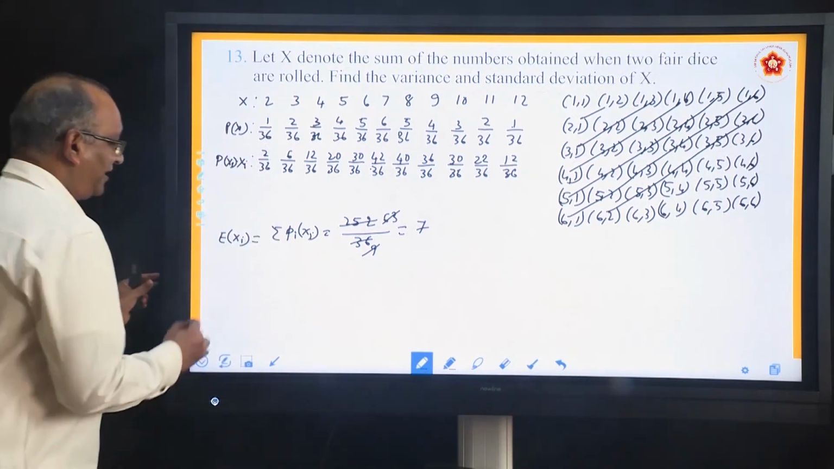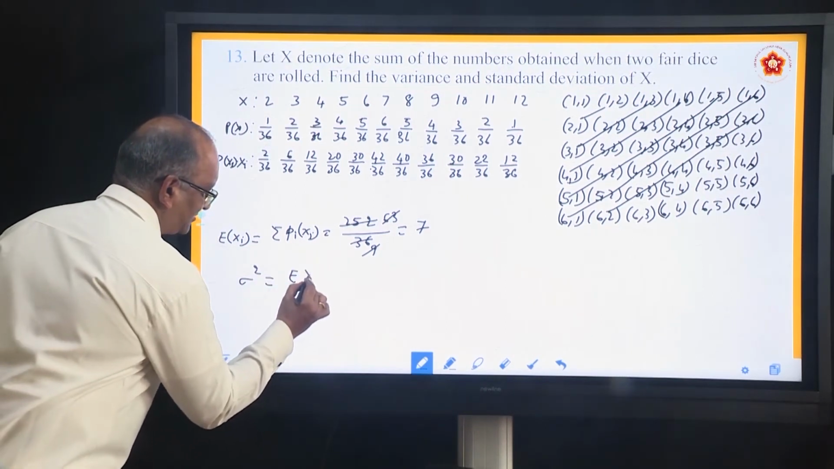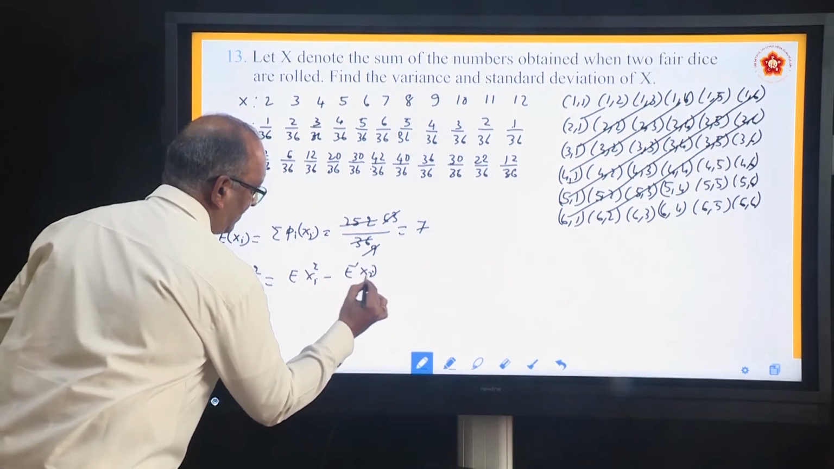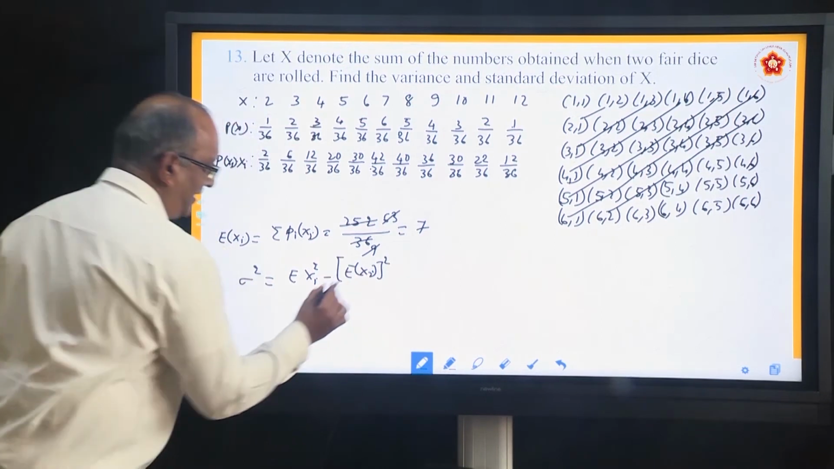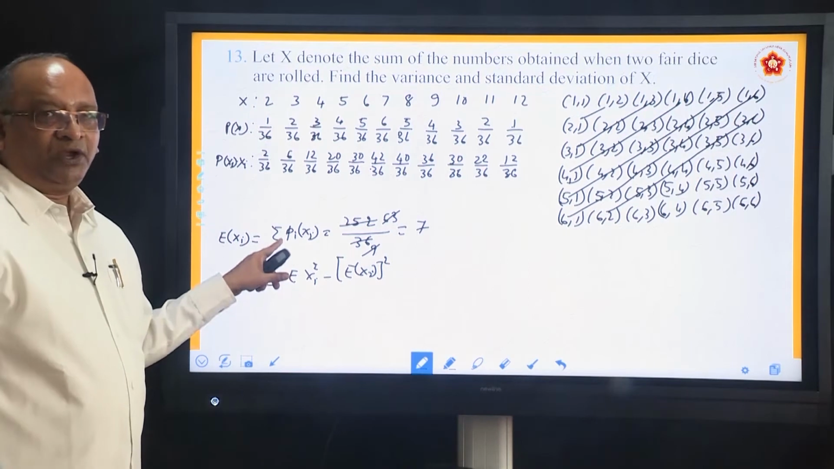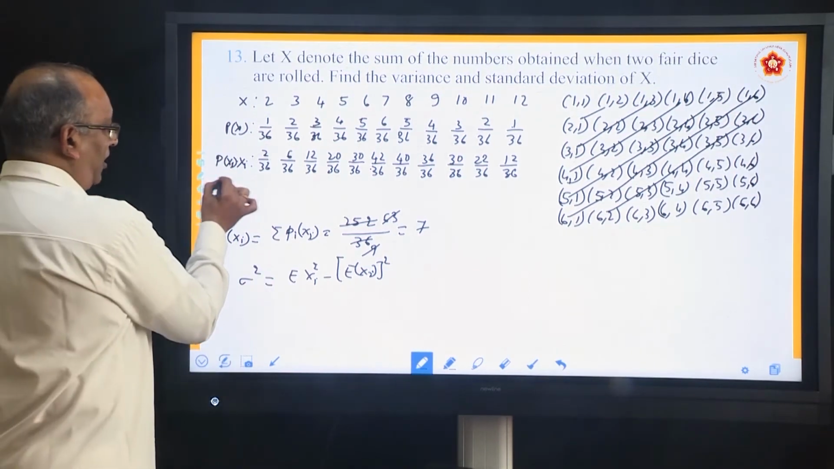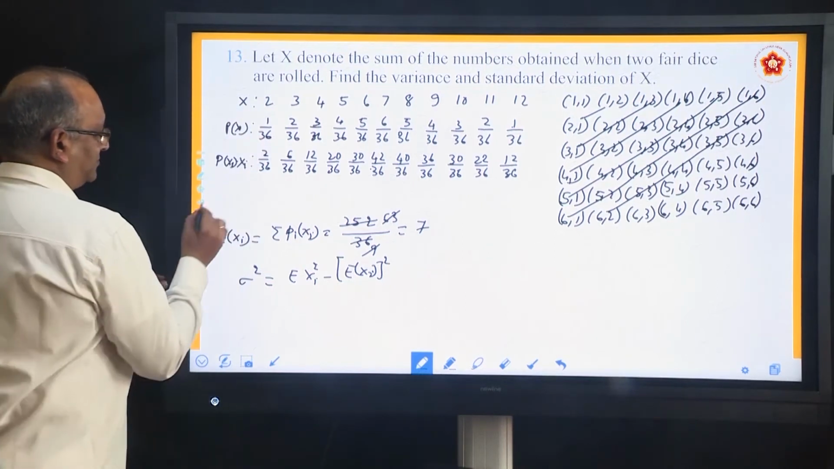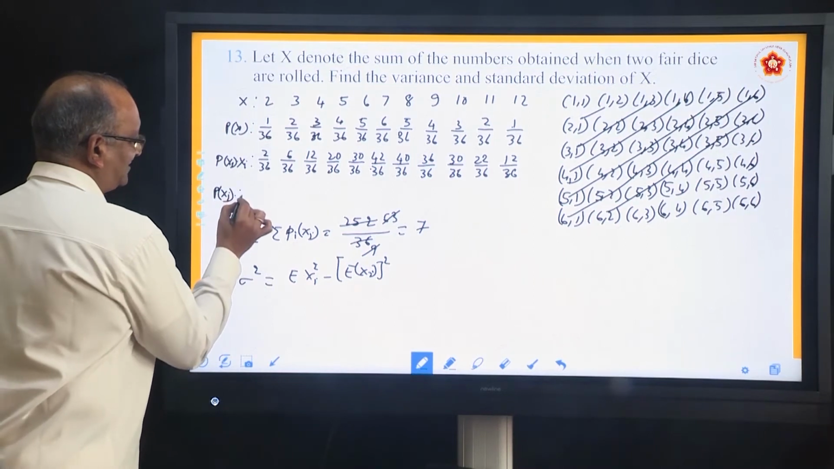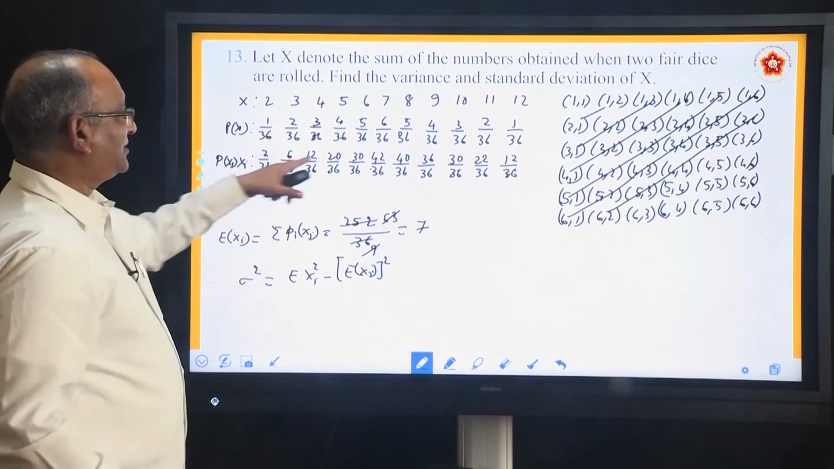How do you define variance? Variance is defined as E of Xi square minus E of Xi whole square. See, E of Xi we already got 7, so 7 square. This we have to find out. Now the question is, how do you find E of Xi square? Whatever you got, multiply that with Xi. So you will get P of Xi into Xi square. Means once again you have to multiply x with all these numbers.